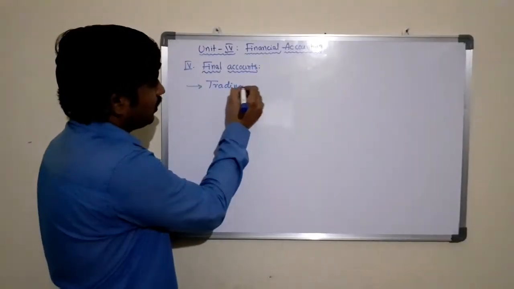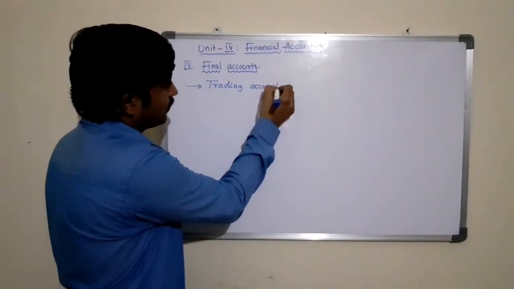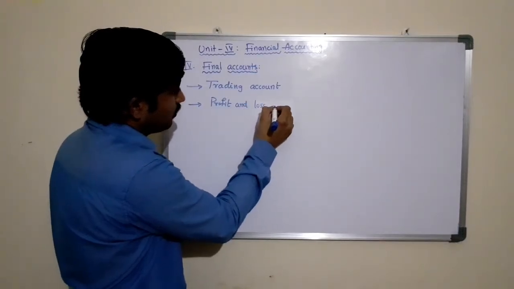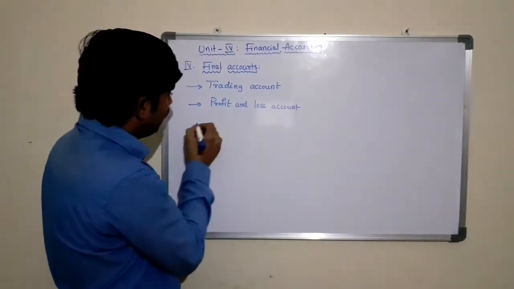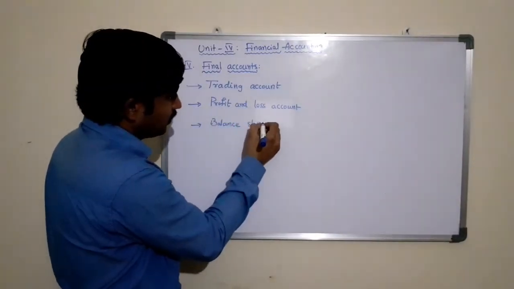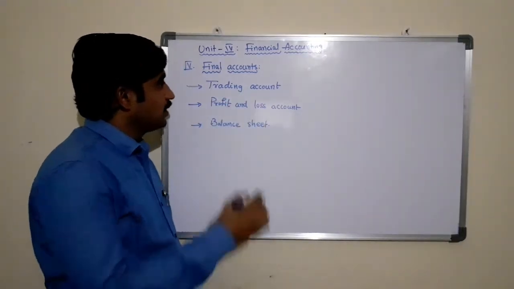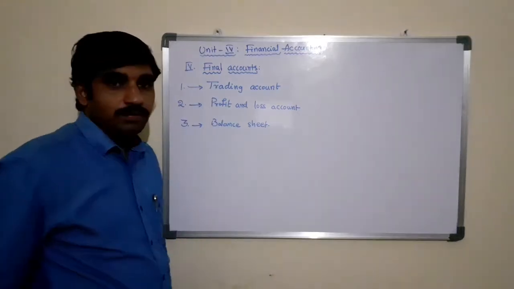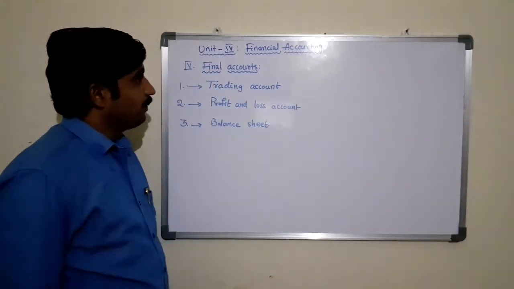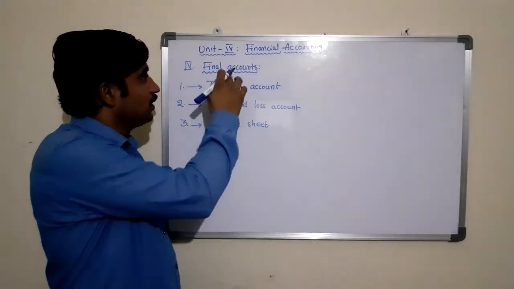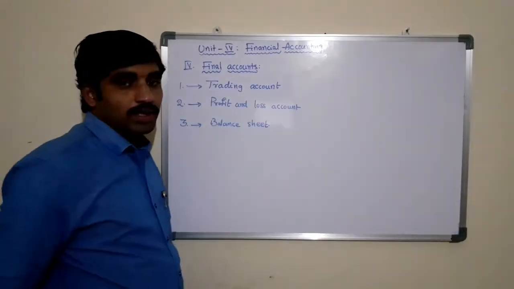preparation of trading account, profit and loss account, and balance sheet. So final account comprises the preparation of trading account, profit and loss account, and the balance sheet. We need to prepare these three formats in order to complete the preparation of final accounts.